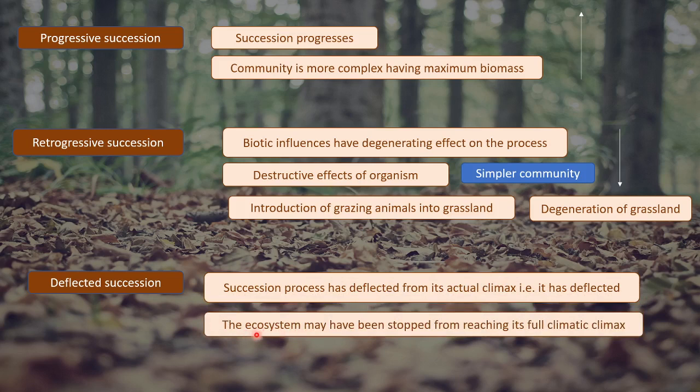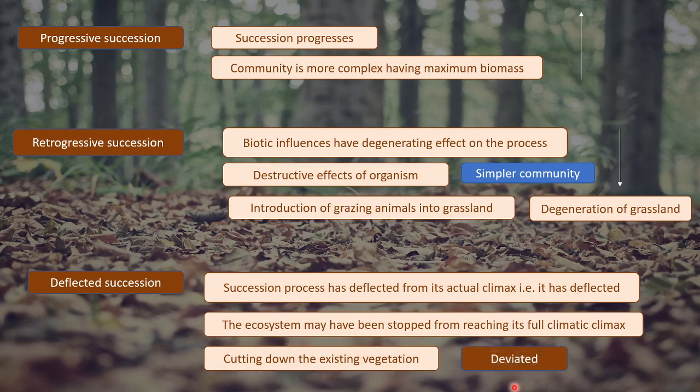This could be because the ecosystem may have been stopped from reaching its full climatic climax. Some reasons could be cutting down of the existing vegetation, right? So this is called deflected succession, where the succession has deviated from its actual climax community. So these are just three main terms to understand.